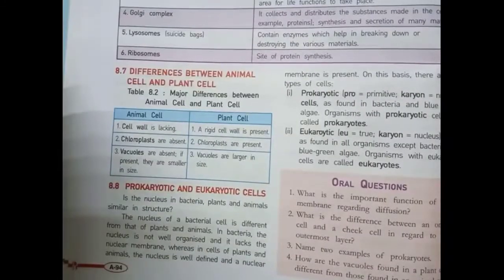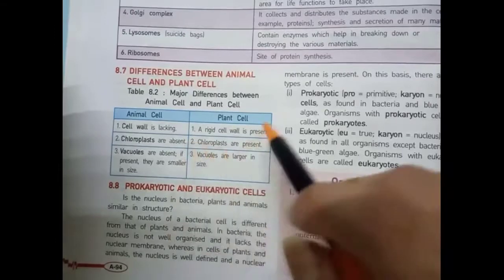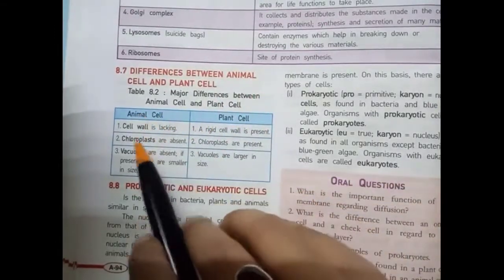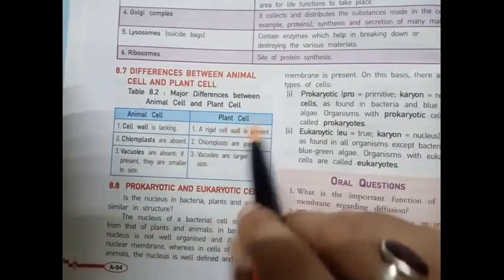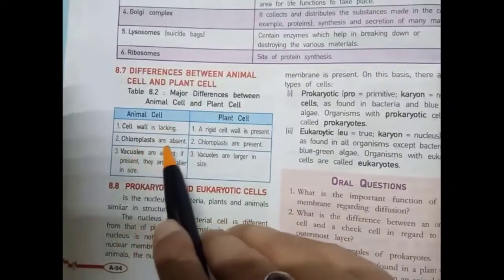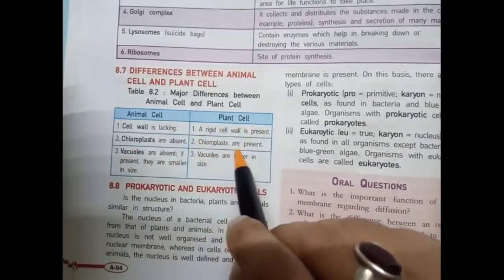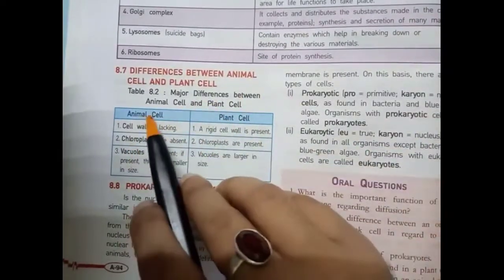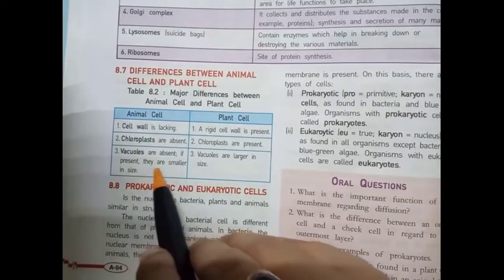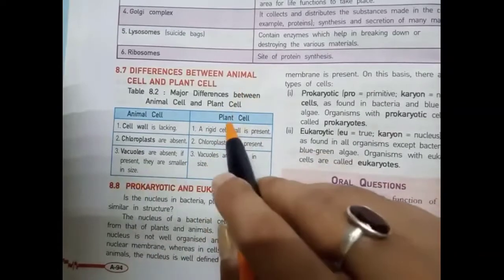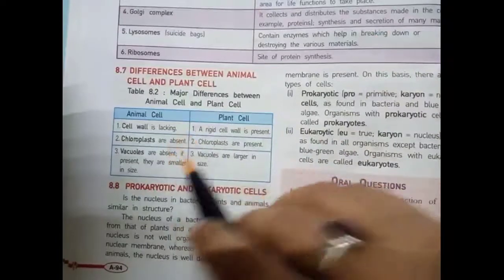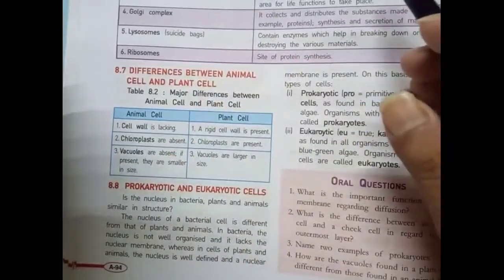Next one is the difference between animal cell and plant cell. The major differences between the animal cell and plant cell: in animal cells, the cell wall is lacking. In plant cells, a rigid cell wall is present. In animal cells, chloroplasts are absent. In plant cells, chloroplasts are present. In animal cells, vacuoles are present, and if present, they are smaller in size. In plant cells, vacuoles are large in size. These are the differences between the animal cell and the plant cell.